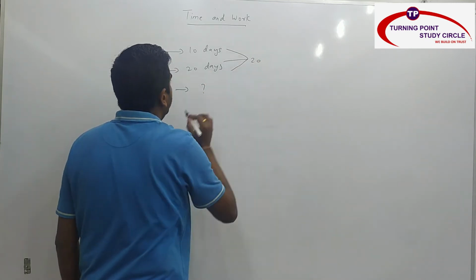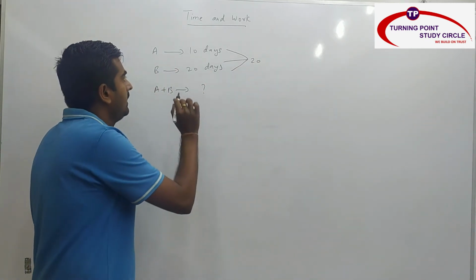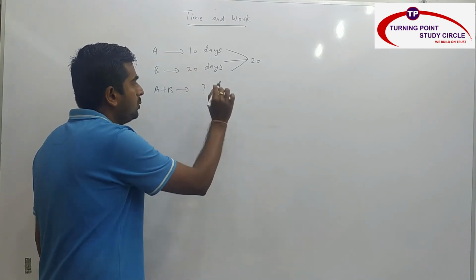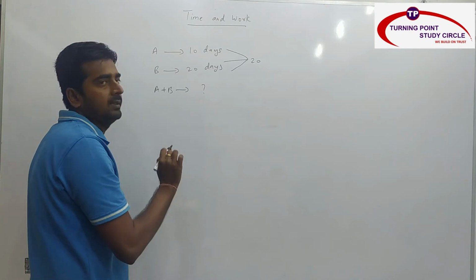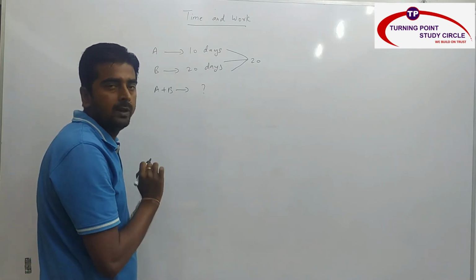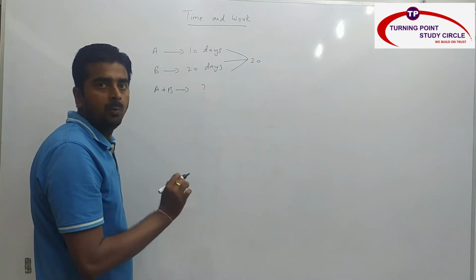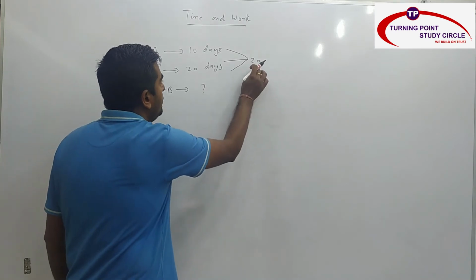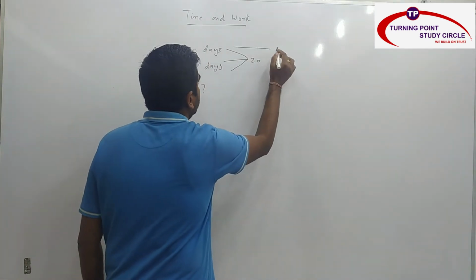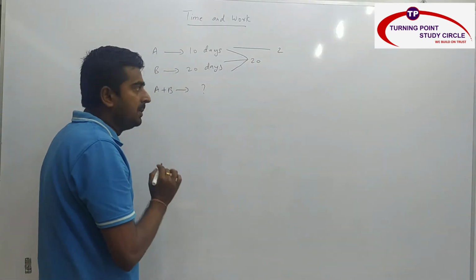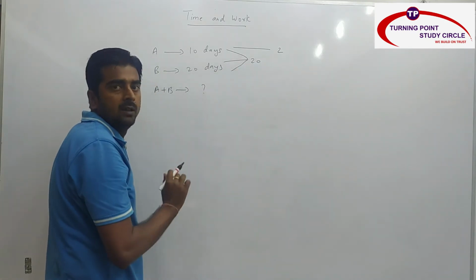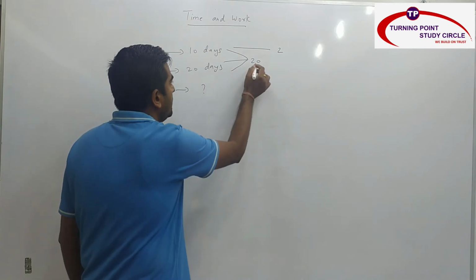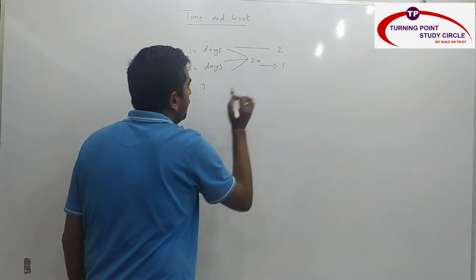So it is nothing but how much? 20. So A takes 10 days to complete 20 units. 20 units is nothing but work. So per day how much A will take? You will say 20 units divided by 10. So it is nothing but how much? 2. Similarly, B takes 20 days to complete 20 units. So per day how much B will take? It is nothing but 20 by 20, which is nothing but 1.